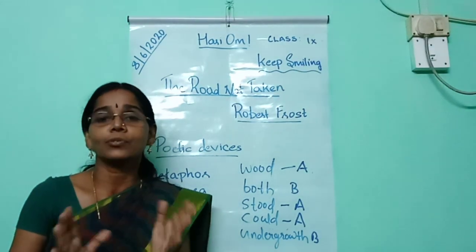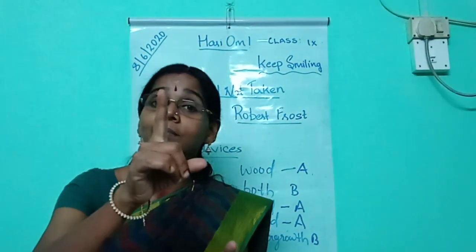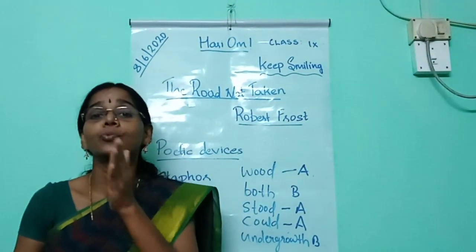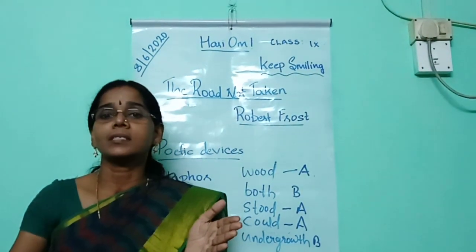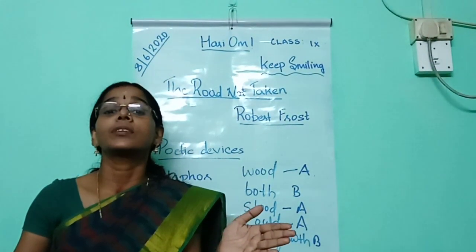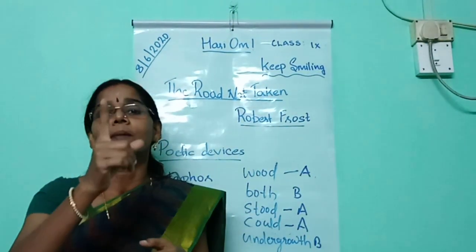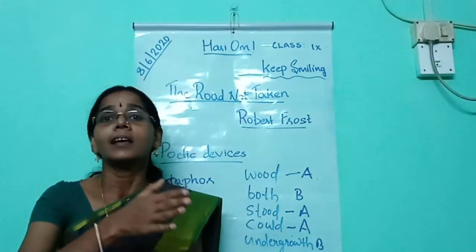A metaphor is used to make a comparison between two things that are not alike but have something in common. In this poem, the roads are compared to different choices in one's life. There are different paths in our life.